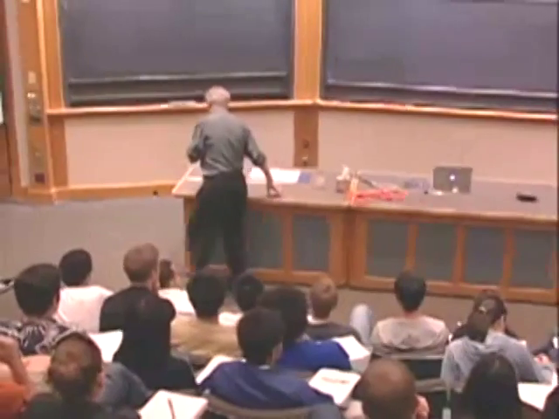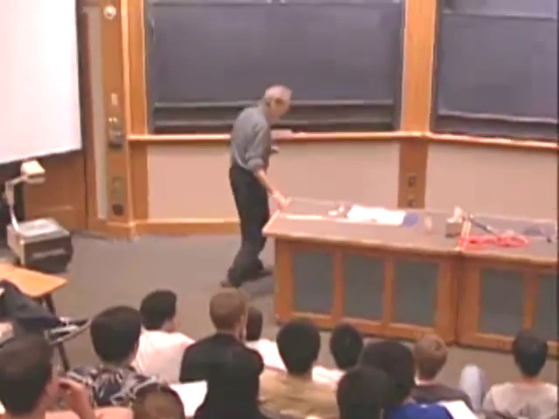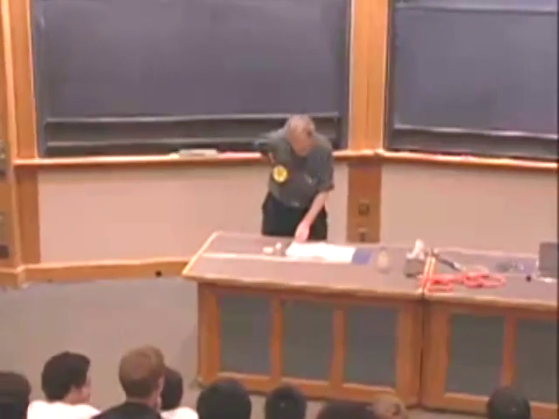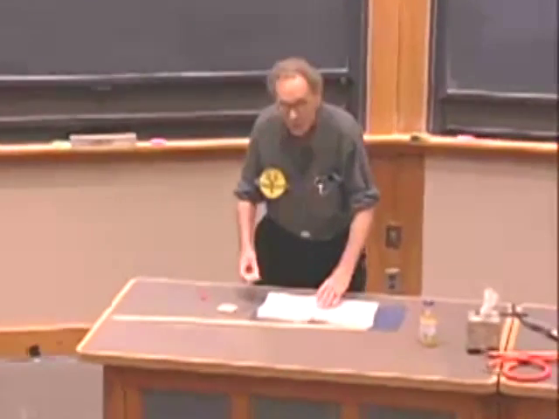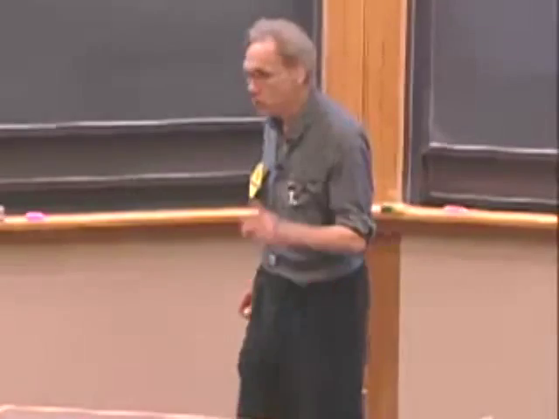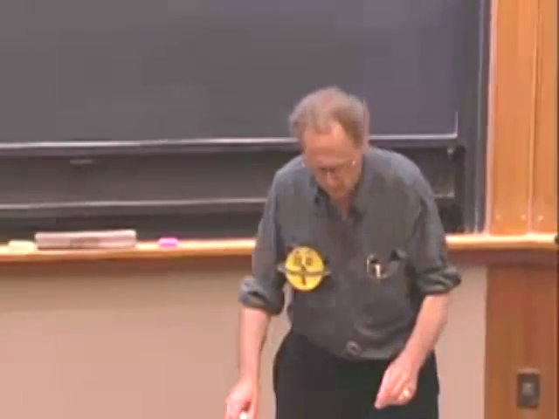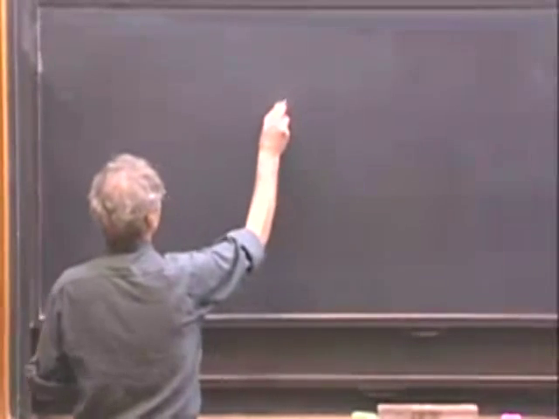So now we have to understand two things, and that is why does it propagate, and why does a mountain come back as a valley, and why does a valley come back as a mountain? Continuous medium, infinite number of coupled oscillators. I start here with a piece of that rope.